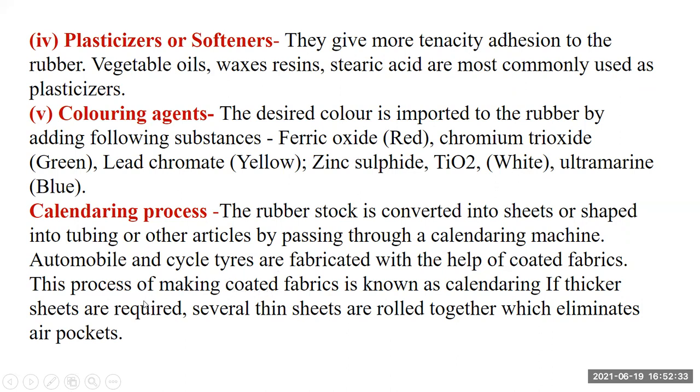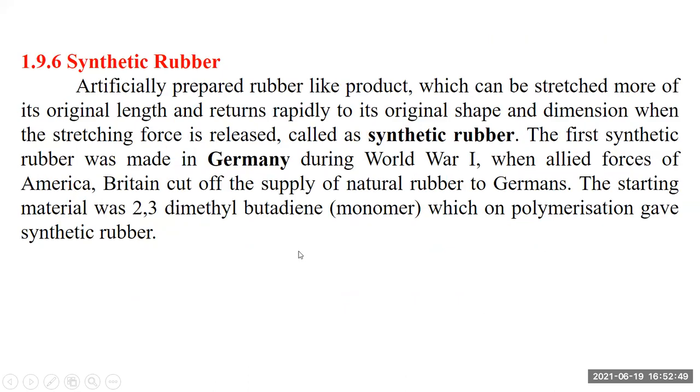If thicker sheets are required, several sheets are rolled together, which eliminates air pockets.